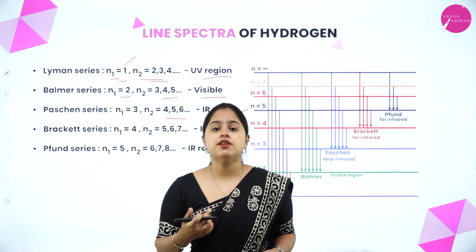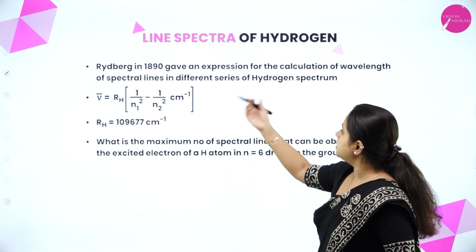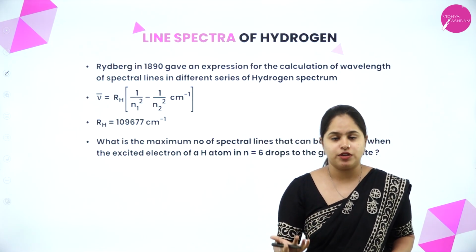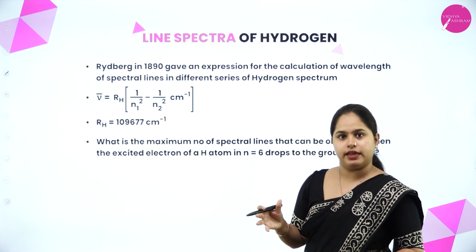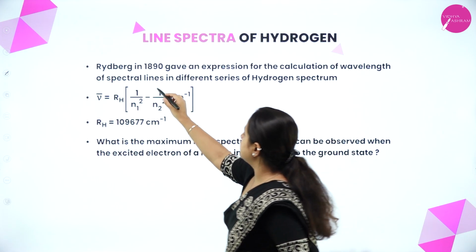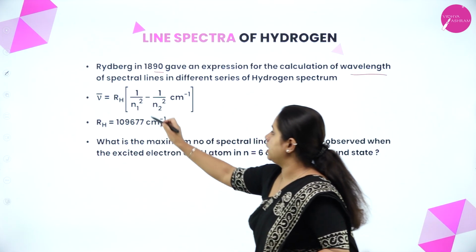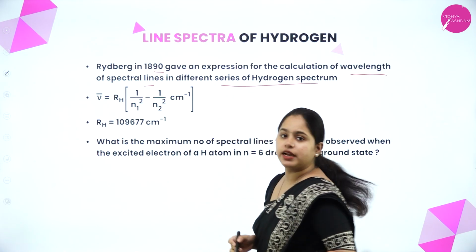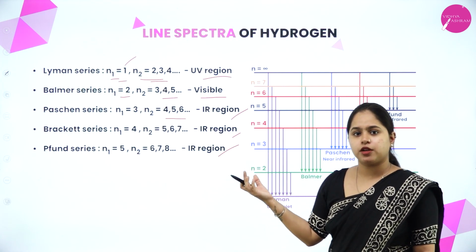Now to calculate the wavelength associated with each of the spectral lines, Rydberg formulated an equation. Rydberg in 1890 gave an expression for the calculation of wavelength of spectral lines in different series of hydrogen spectra. So we have studied the line spectrum of hydrogen.